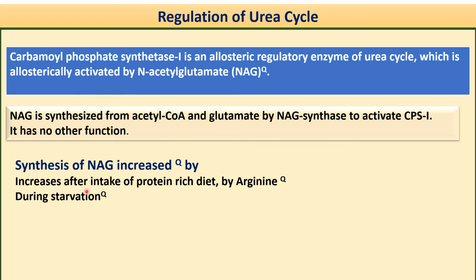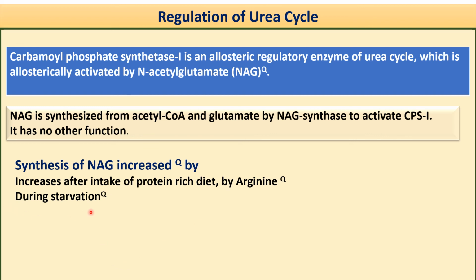Now the synthesis of this NAG is increased whenever the intake of protein is more. If you are eating more protein, that protein contains arginine. This arginine activates the synthesis of NAG synthase, and this NAG synthase will activate carbamyl phosphate synthetase 1.